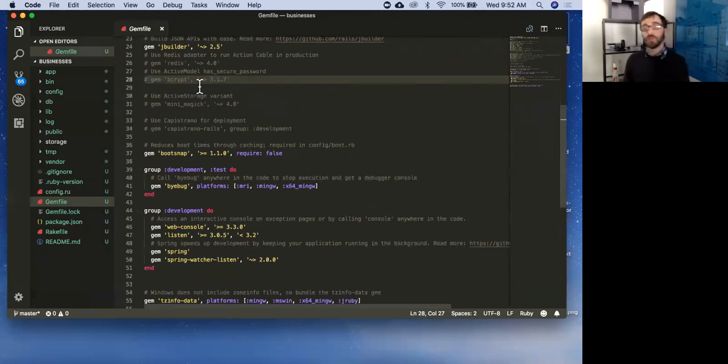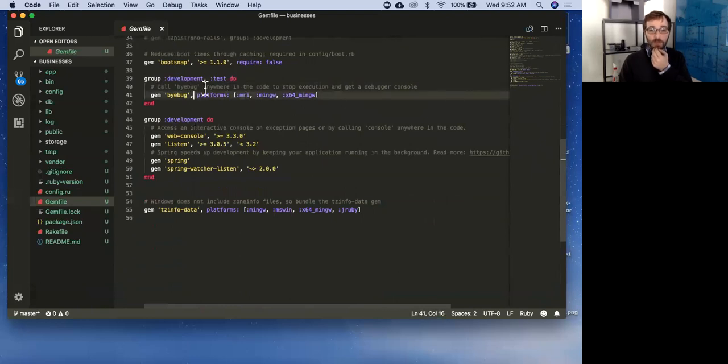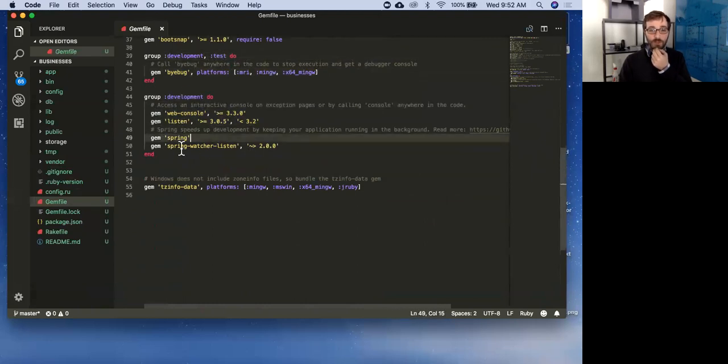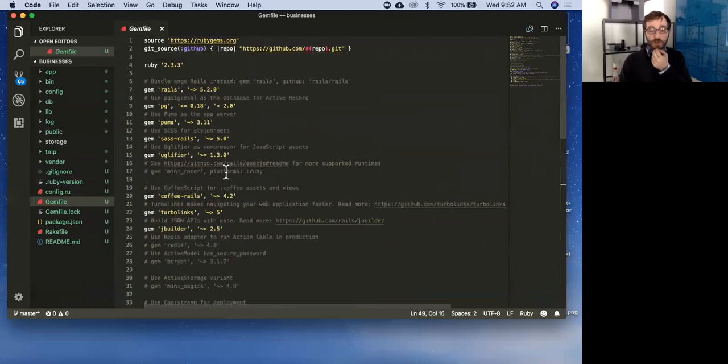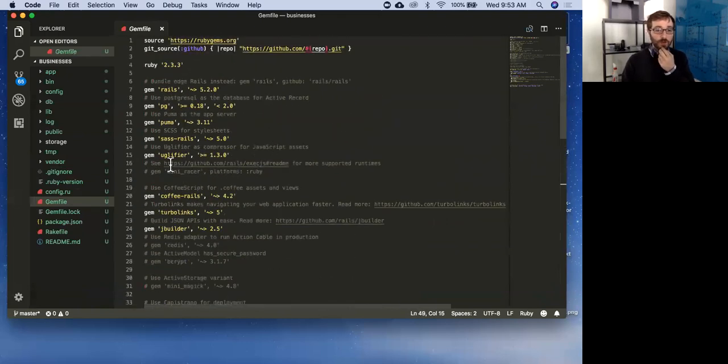bcrypt is one that we'll probably use. That's for handling authentication. When we start talking about getting users and storing their passwords next week, we'll probably use bcrypt, or we might just go right to Devise. Anyway, that's what that is for. You can see some of these are only loaded when we're in development. Some, this is for development and test. Some of these are only loaded when we're just in development, etc. Cool. So there's a lot going on in the Gemfile. Feel free to read through it, check out some of the other stuff in here. Again, we don't have time to go over every single thing, but you'll grow more familiar with it as we go.